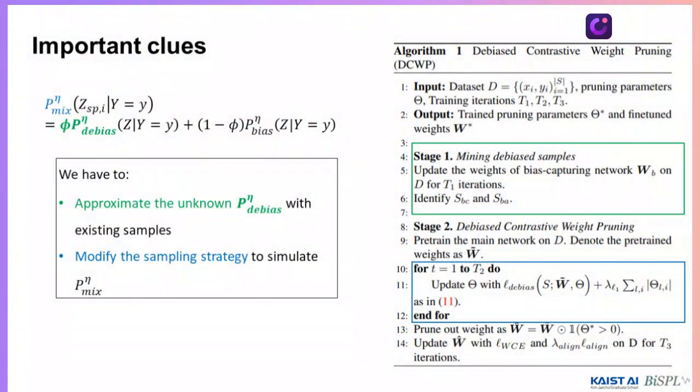This observation provides us important clues on pruning debiased subnetworks. So, we first have to approximate the unknown P_debias and modify the sampling strategy to simulate the P_mix.